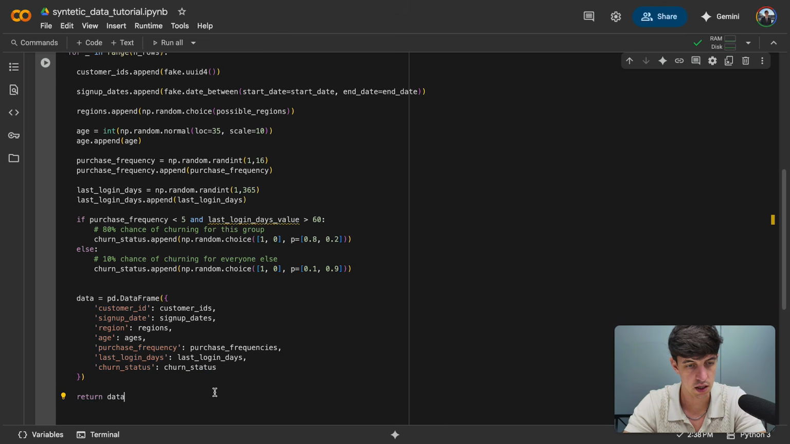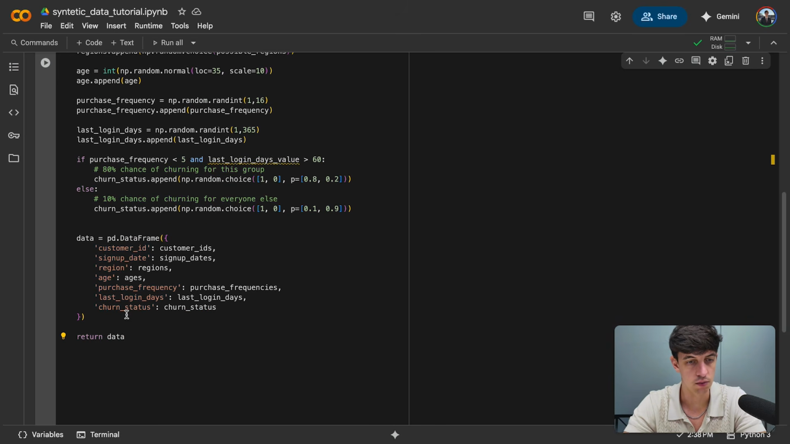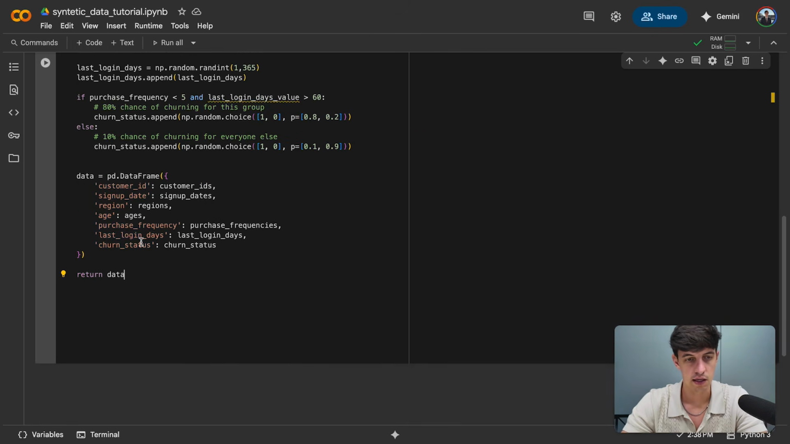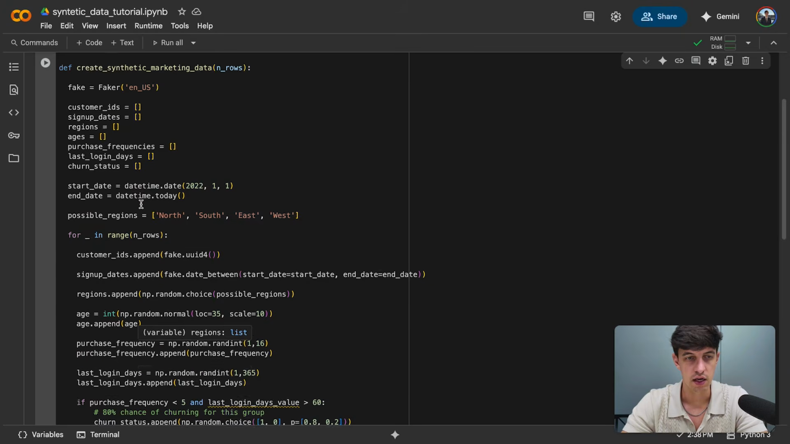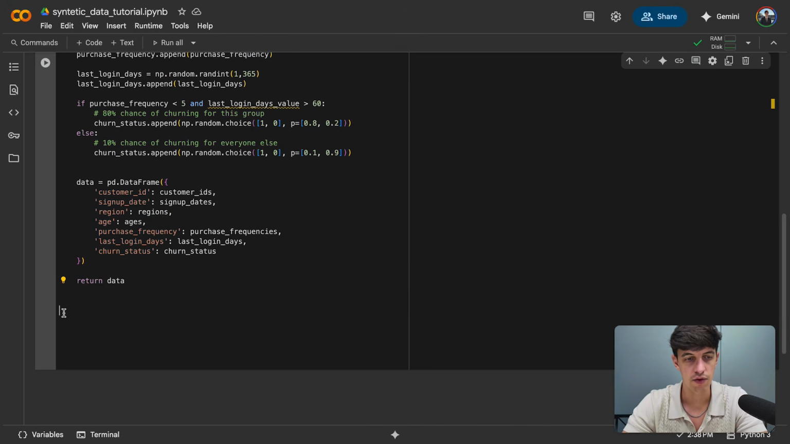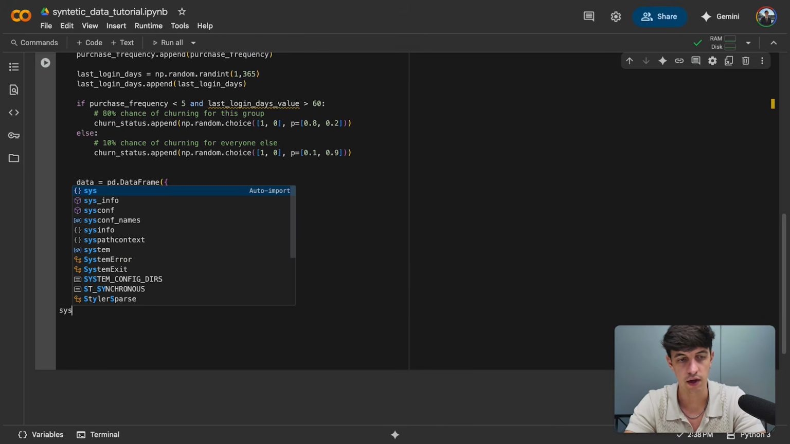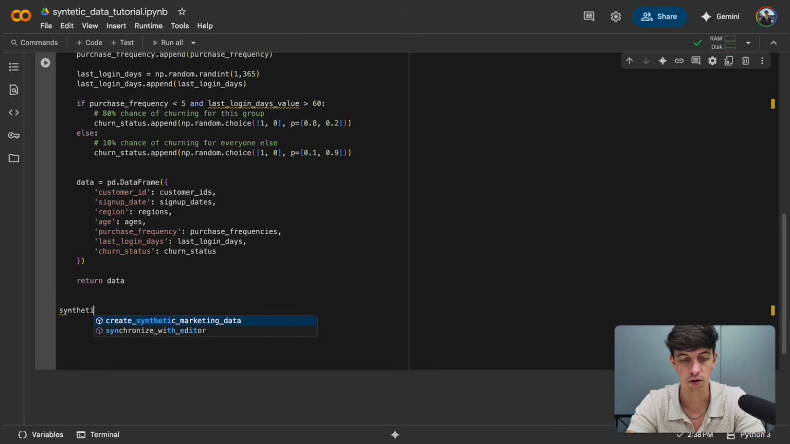Okay, churn status. The brackets should be correct. And then obviously, last line, we return the data that we just generated here, the data frame variable that we just defined. And so now that our function is done, obviously I'm going to create a new data frame called